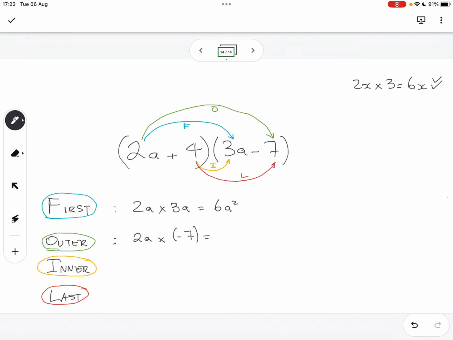I guess it's like 2 times 3. You start with the number that doesn't have an x to it, and then you multiply it with the number that's next to the x, so to speak.